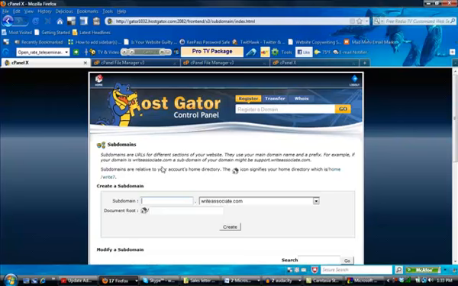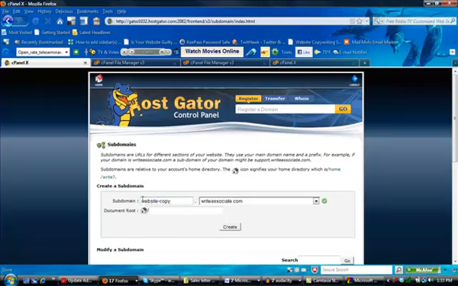So, for example, let's say that I wanted to create a subdomain for a free report that talks about website copy. So maybe I have a subdomain that's website-copy.writeassociate.com. All you have to do is fill in this subdomain category right here with whatever you want it to say.